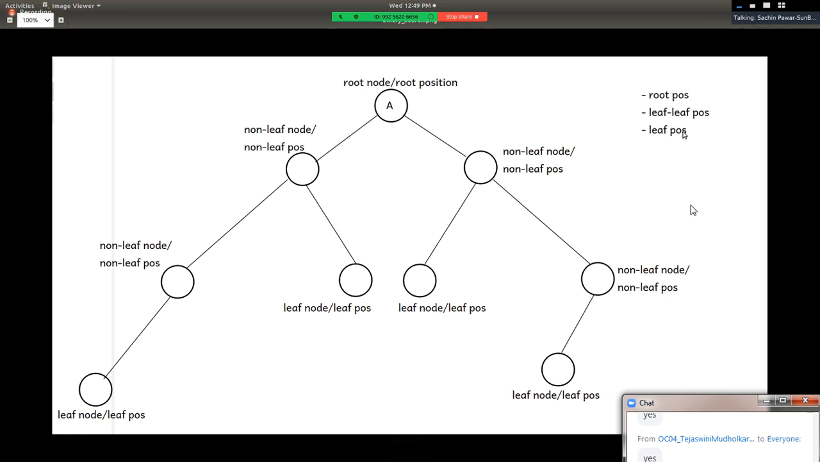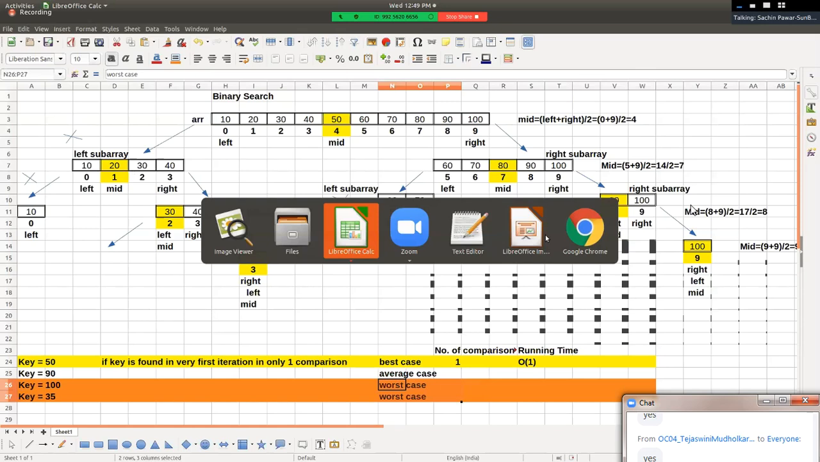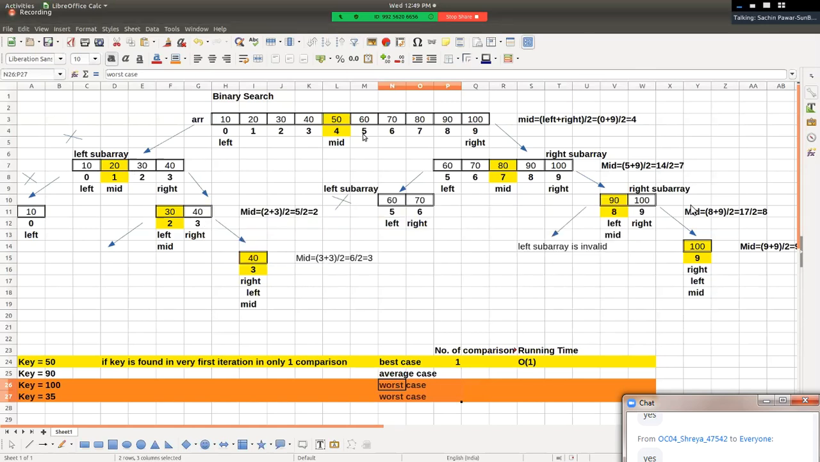Okay, now if you look at this diagram, is it looking like a tree? Root position, अरे ये देखो, ये कौन सा position है? ये root position है, right? So sir, can we refer it as a leaf position? Yes. Sir, ये कौन सा position है? Non-leaf position. Sir, 20 is at non-leaf position, 10 is at leaf position, right?